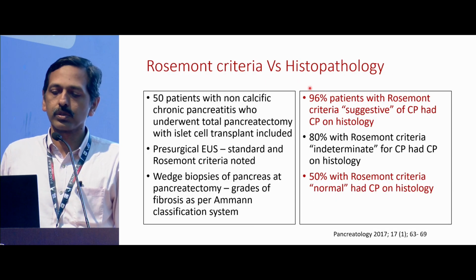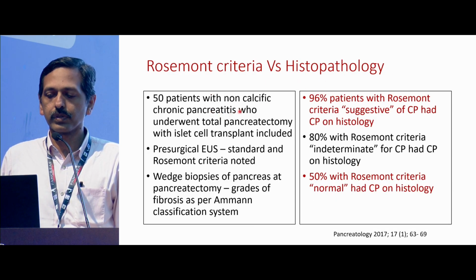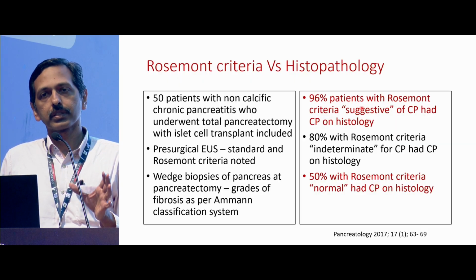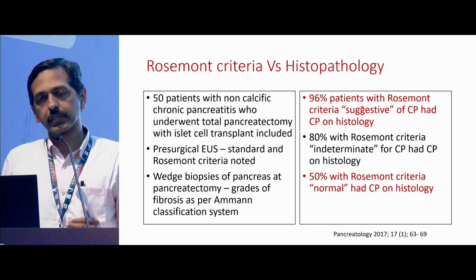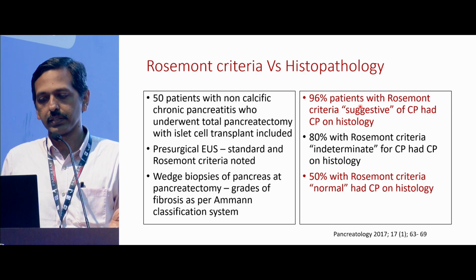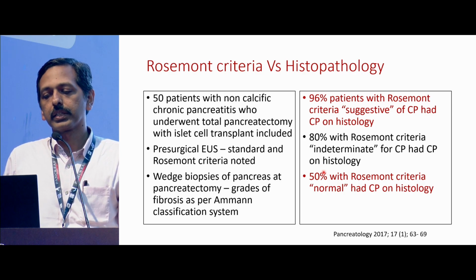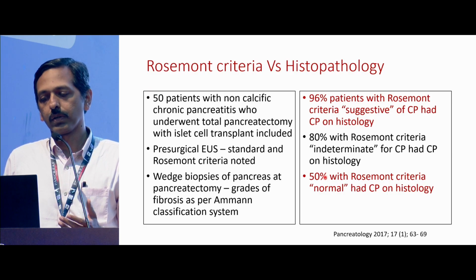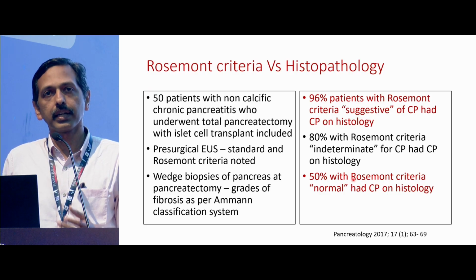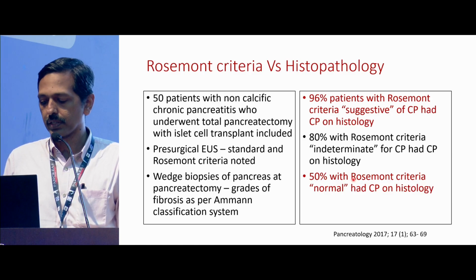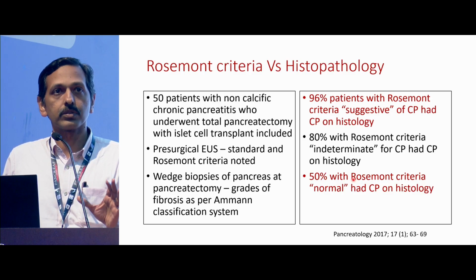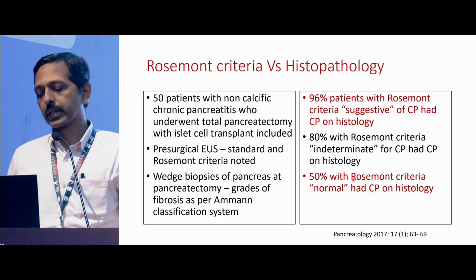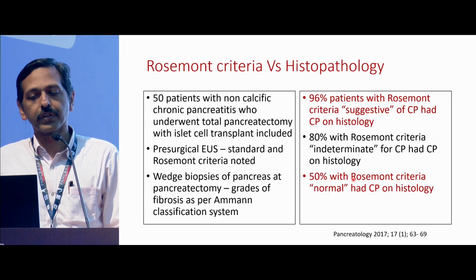When they compared with histopathology in 50 patients, about 96% of the patients who had Rosemont criteria suggestive of chronic pancreatitis actually had early chronic pancreatitis. But what is important to know is that 50% of patients who had a normal study on Rosemont criteria still had chronic pancreatitis on histology. So we are missing those when we restrict ourselves only to B mode imaging. Therefore we needed something better on EUS to perform better in identifying early chronic pancreatitis.